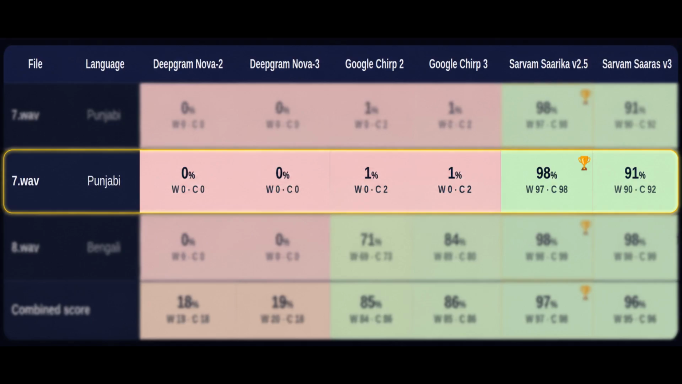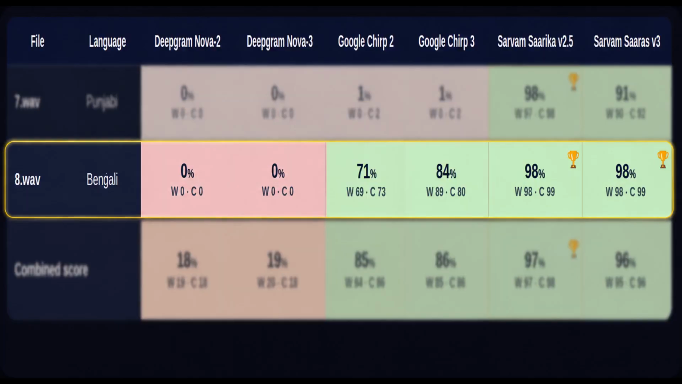But 2 honest exceptions, and I want to flag them clearly. Punjabi. Deepgram 0, Sarvam 91 to 98, and Chirp about 1%. Not a typo. I'll explain exactly why in a minute. Because it's a fascinating specific failure and it's not that Chirp can't hear Punjabi.